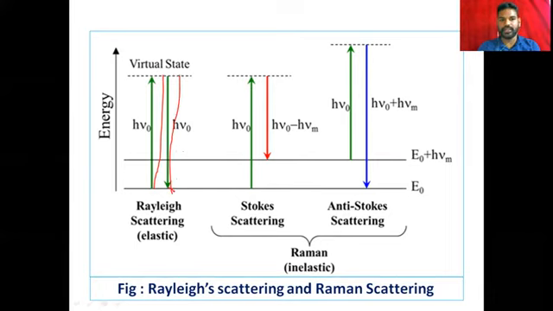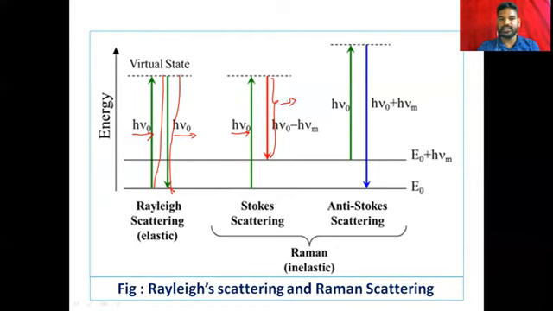There is no loss or gain in the energy. So equal energy is scattered and equal energy is incident here. And next, h nu, this is for Stokes line. h nu is incident, and only this much energy is scattered.